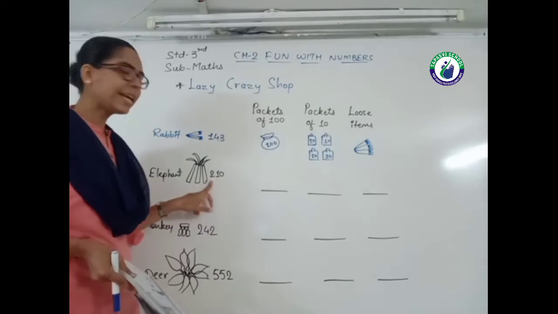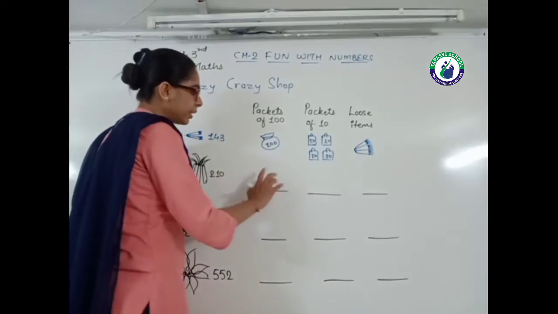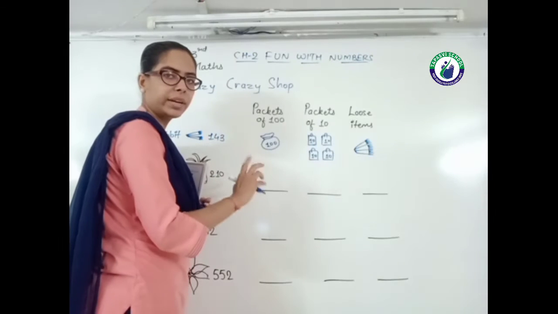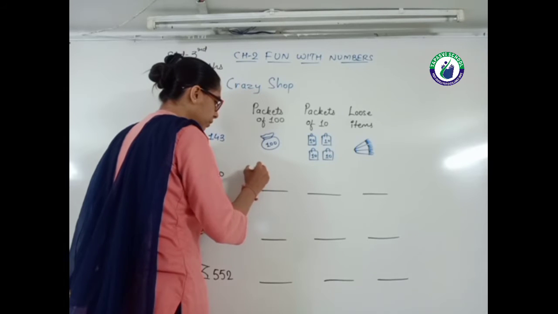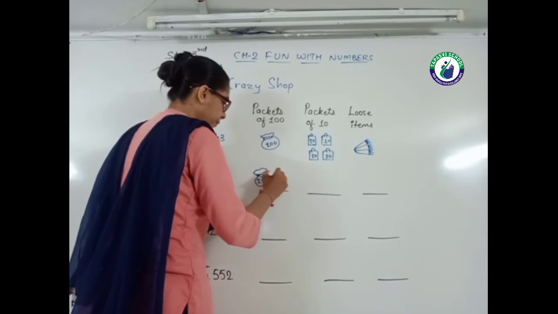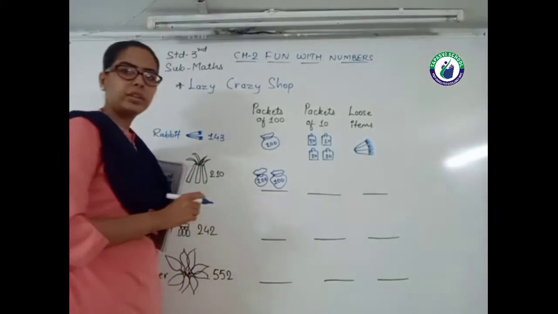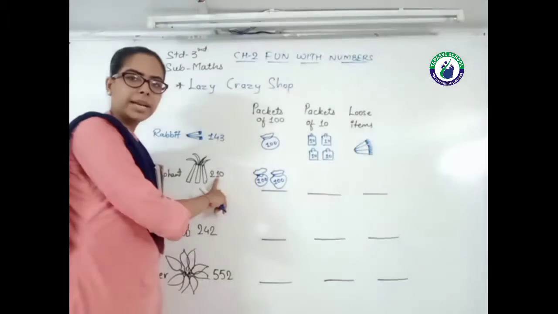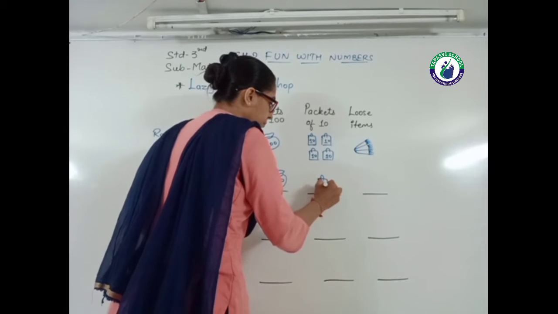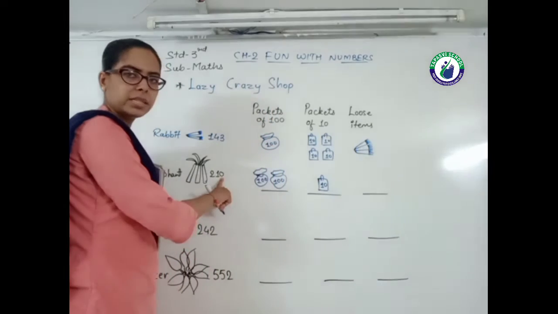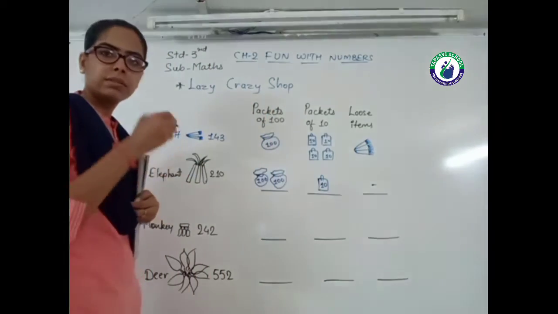The next one, elephant buys sugar cane. The sugar cane का number क्या है? 210. The 100 place is 200. 210. So I draw here 2 packets of 100. 100 and 100. This is 200. Then on the tens place there is a 1. So I draw here 1 packet only. And on the ones place there is a 0. So I put that dash. वहाँ पे dash हो गया.